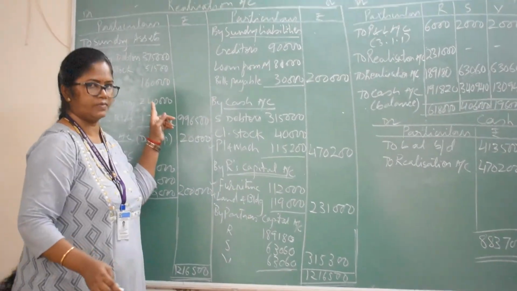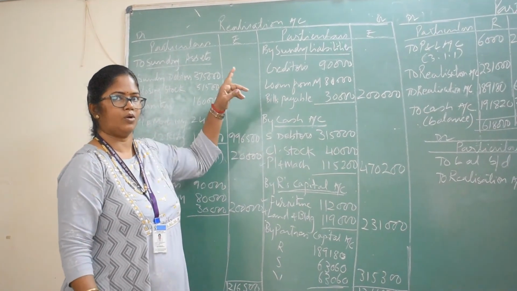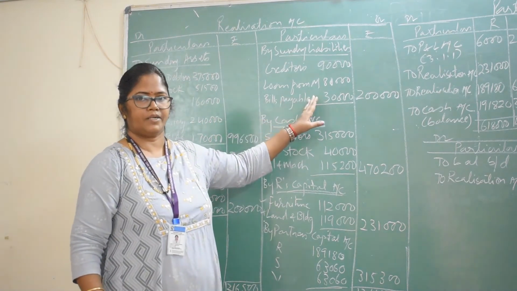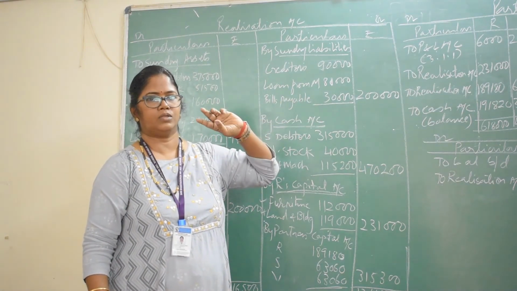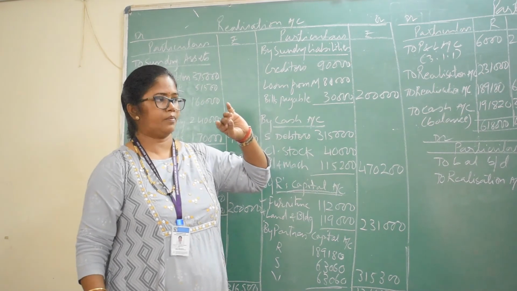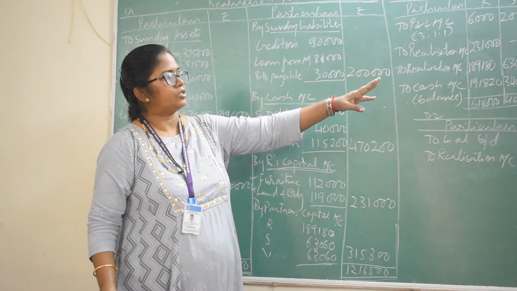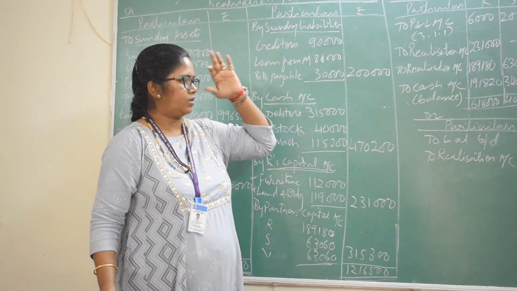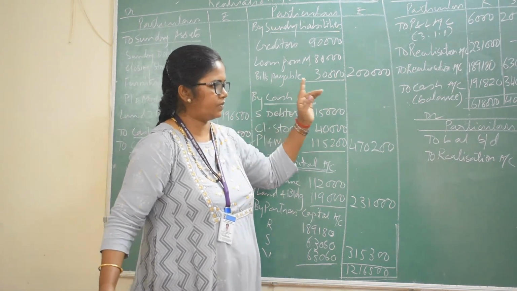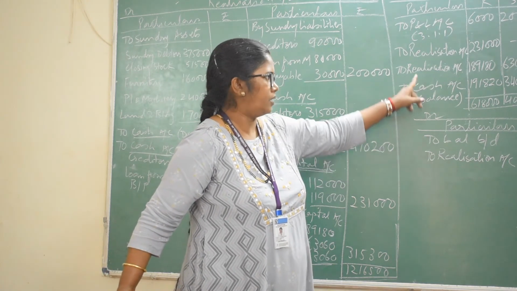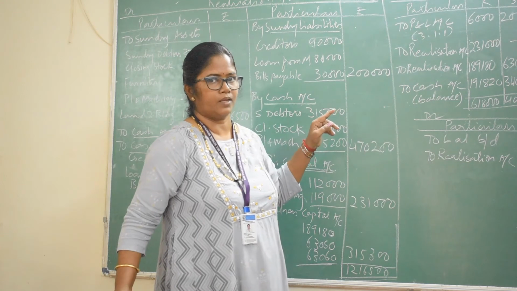You have to transfer all the assets from the old balance sheet to the realization account, and transfer all the liabilities except partner loan, capital and accumulated profit and losses. It will go in the partners' capital account and be distributed in the profit sharing ratio. Then on the asset side, all assets will be transferred except cash or bank. It will come here and profit and losses will be distributed among the partners.